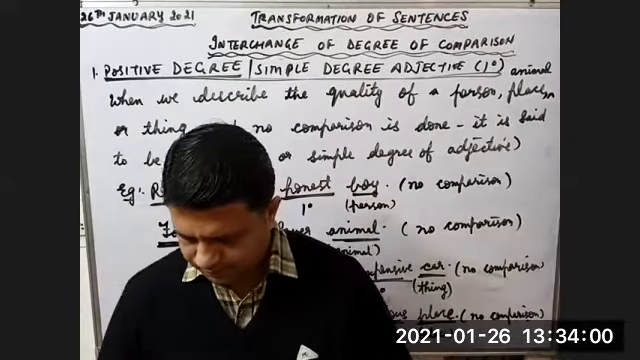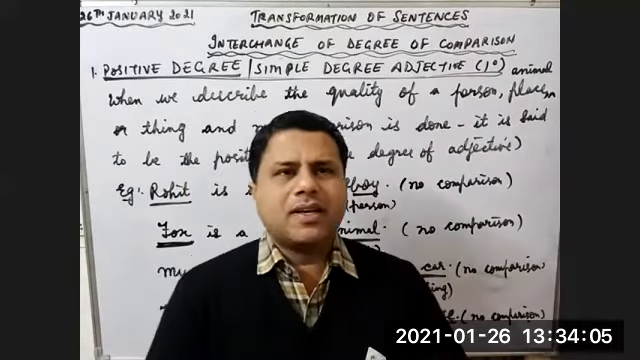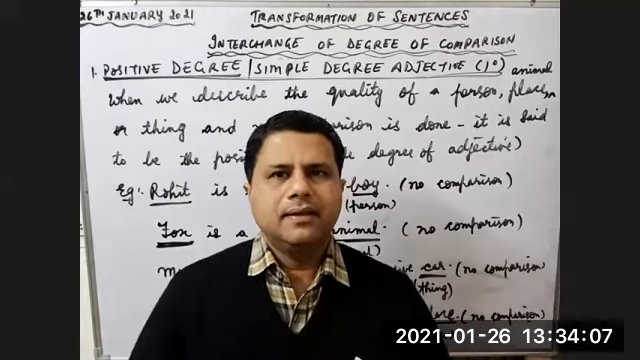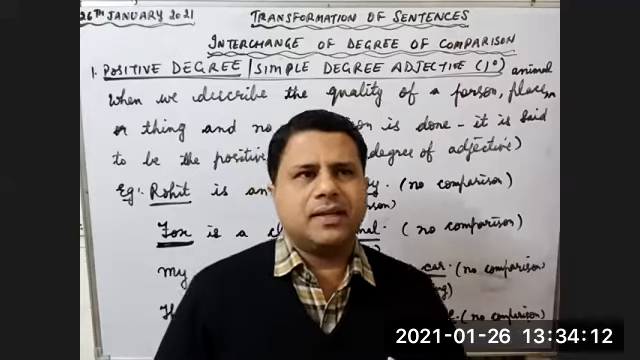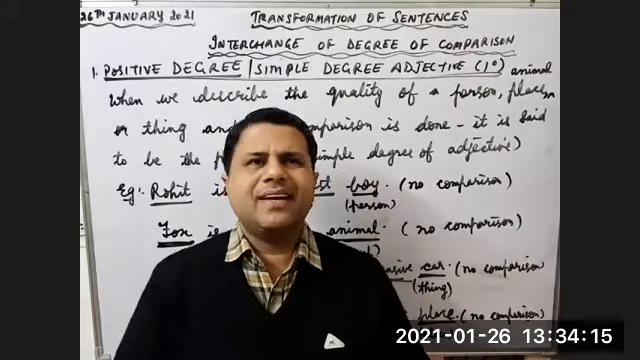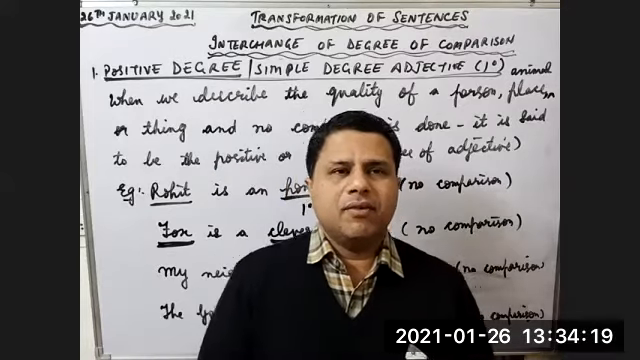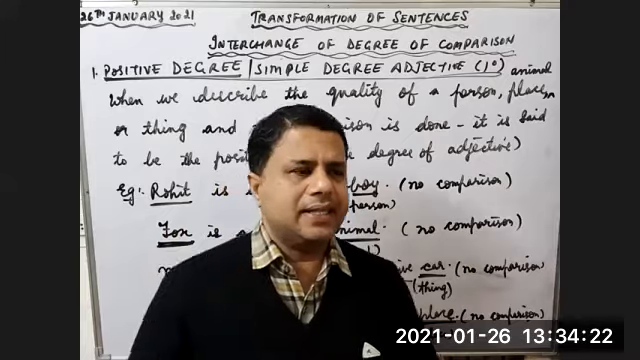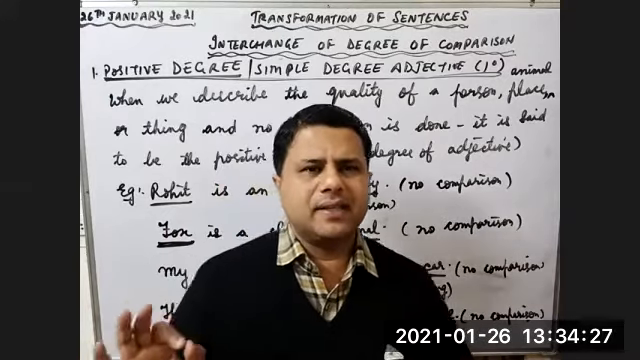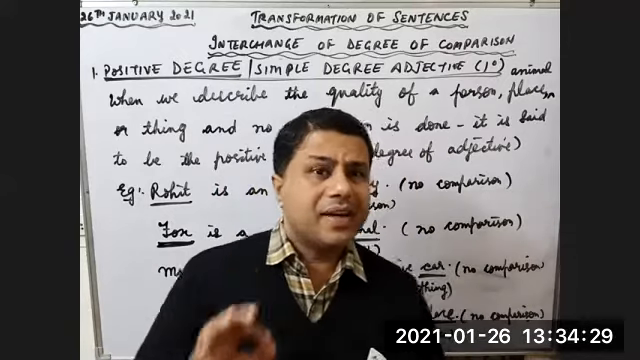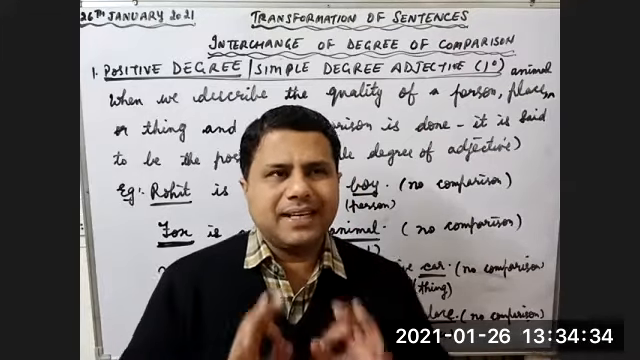Yes, sir. So children, when we are not comparing anything, when we are just describing something, when we are describing a person, a place, thing, or animal, or anything else, any noun or pronoun, then we are using first degree adjective. Please keep this thing in your mind. When you are not doing any comparison, then we are using first degree adjective. I hope first degree adjective is clear to everyone.